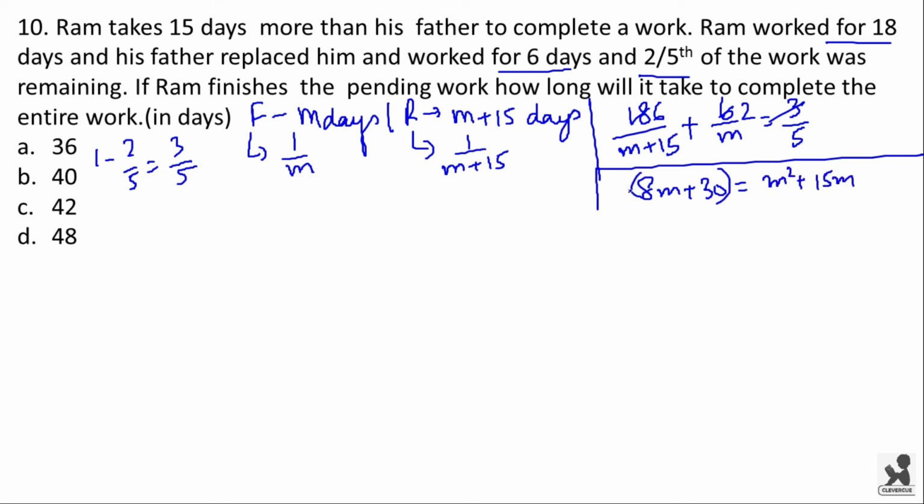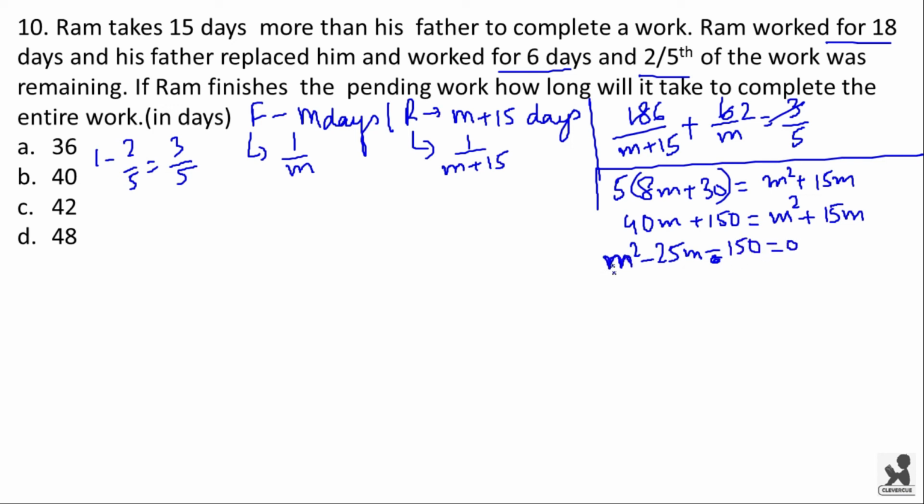Now if you cross multiply, we get 5 into 8m plus 30, which is equal to 40m plus 150 equal to m square plus 15m. Now m square minus 25m minus 150 is equal to 0.